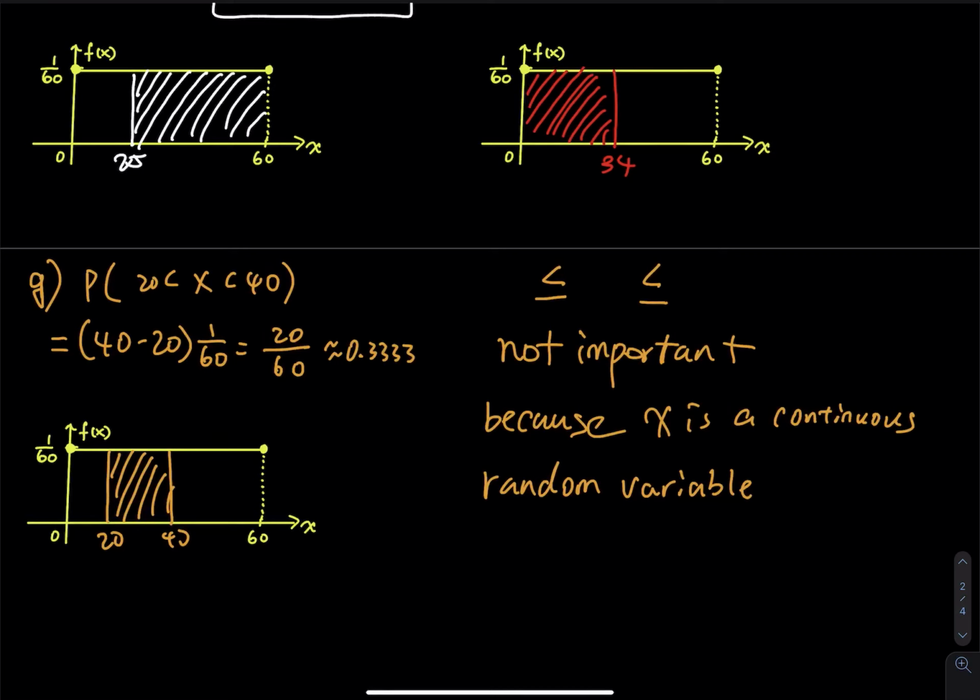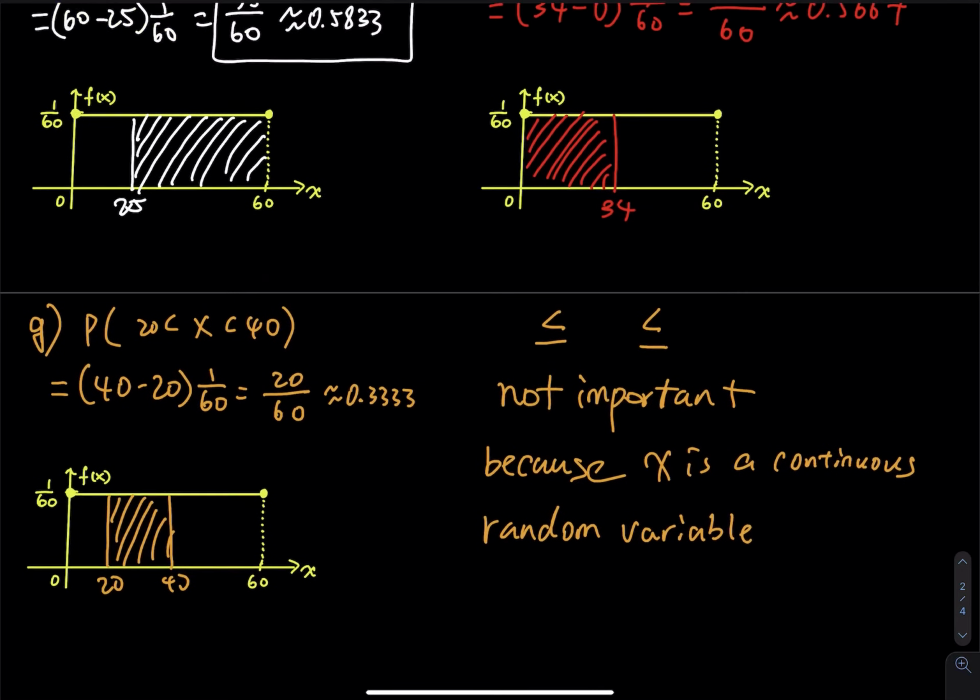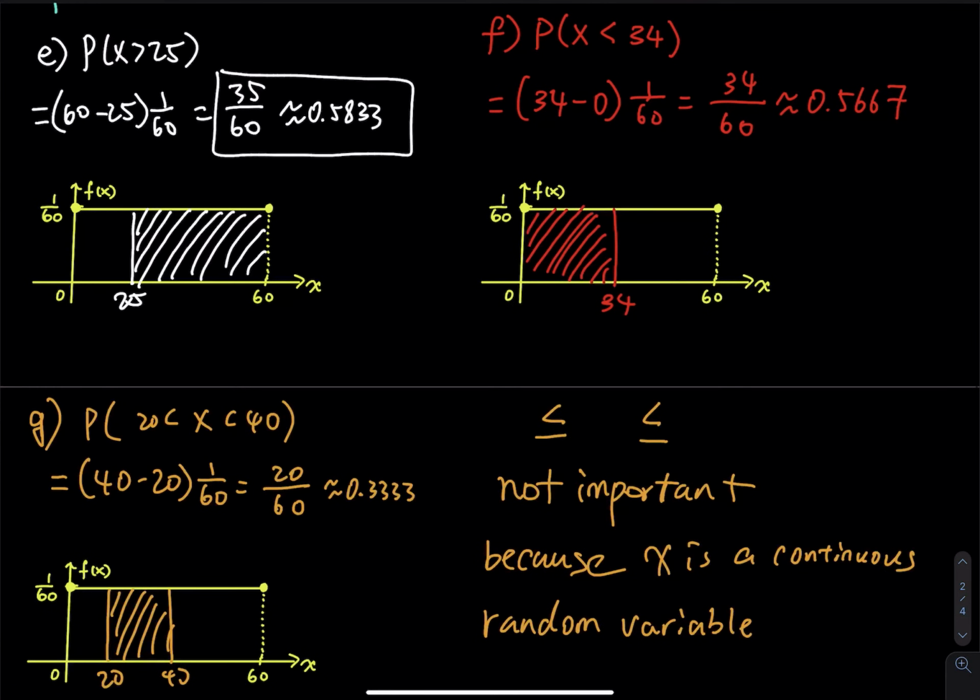So in the previous problem, if you take a look at part E and part F, the answers remain the same even though you draw an equal right next to the 25, right next to the 34. Even though you put an equal in there, that changes nothing because x is a continuous random variable. For a discrete random variable, that changes everything. All right.